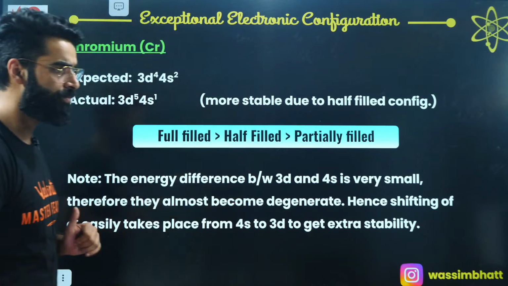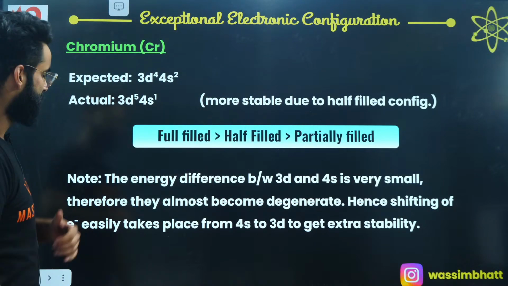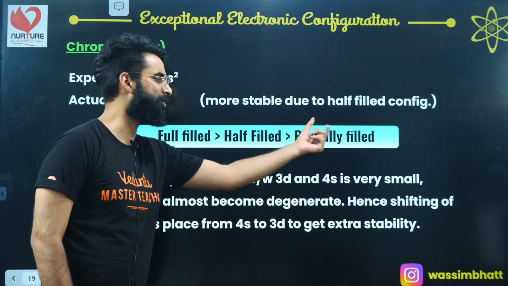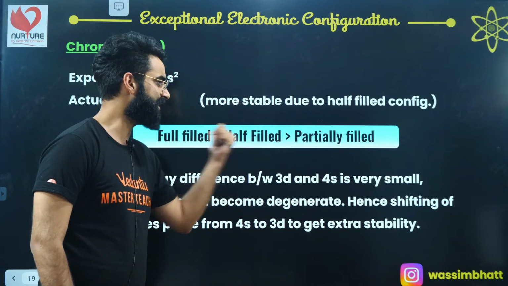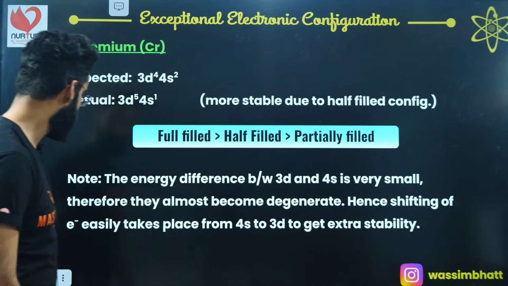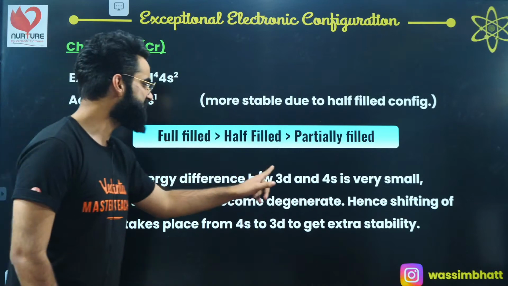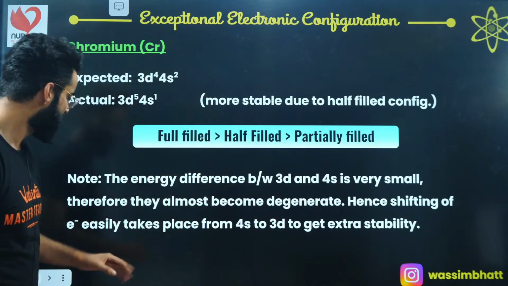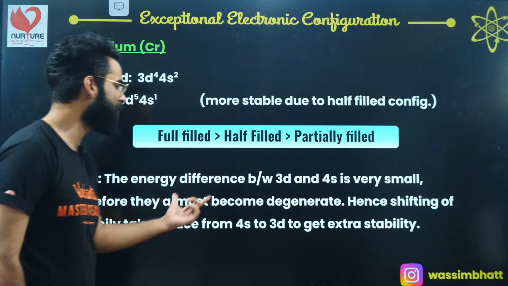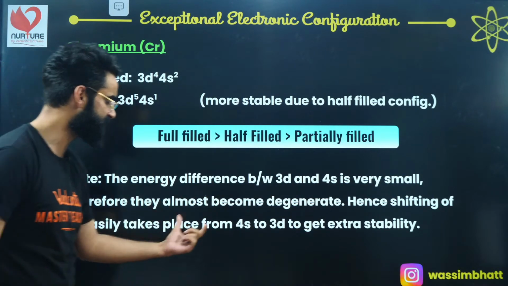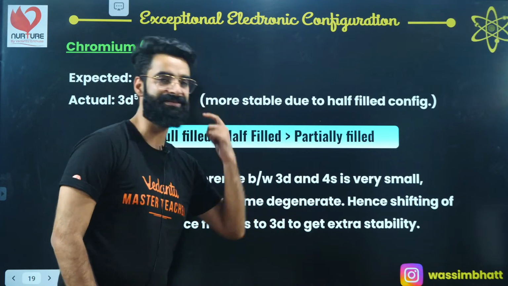Now there are two more things which you need to remember. The stability of fully filled configuration is the maximum, followed by half filled, followed by partially filled, right? This is something which I'll be explaining in some time, okay? Now, the energy difference between 3d and 4s is very small. Therefore, they almost become degenerate. Hence, shifting of electrons easily takes place from 4s to 3d to get the extra stability, right?